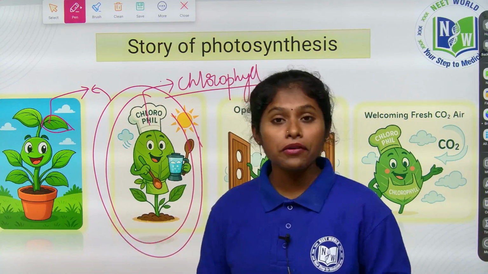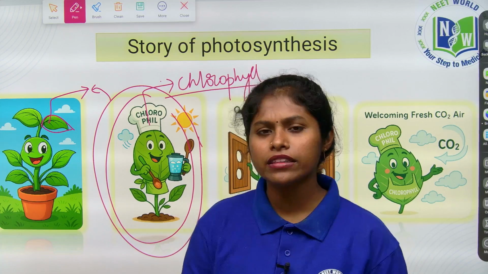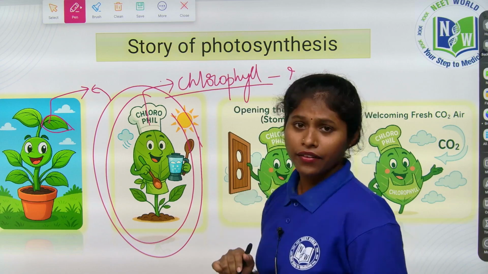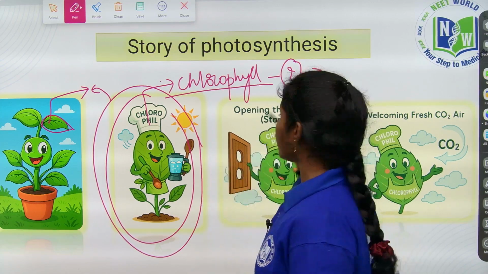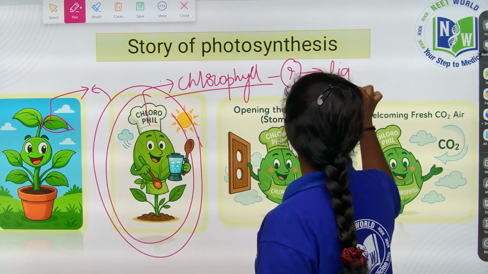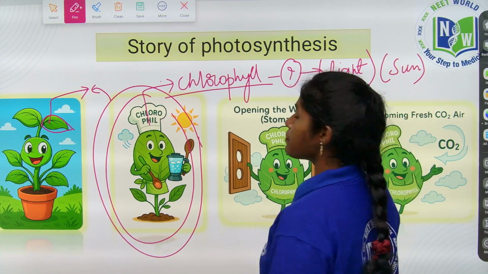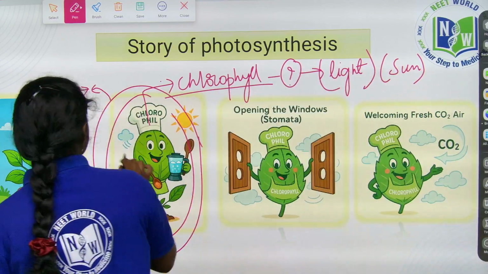He does not require any fire or stove. Then how will he make the food? You have the question. He has a tool, light from the sun. He takes that light from the sun, and he opens the windows of the leaf.